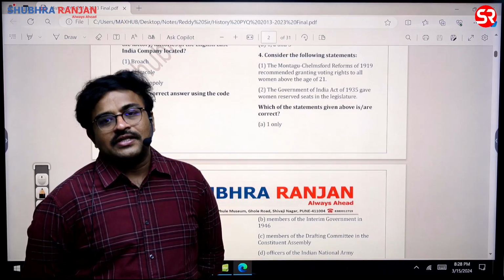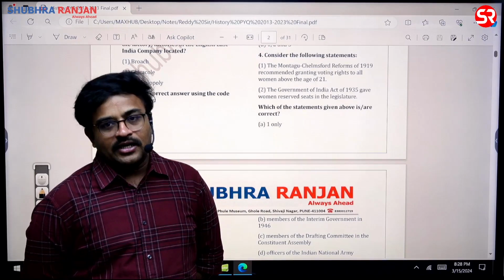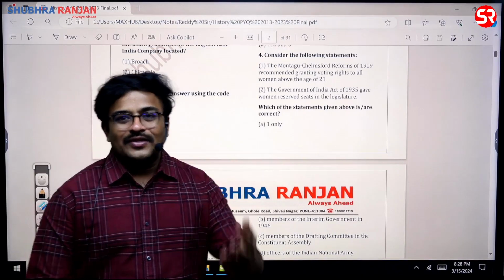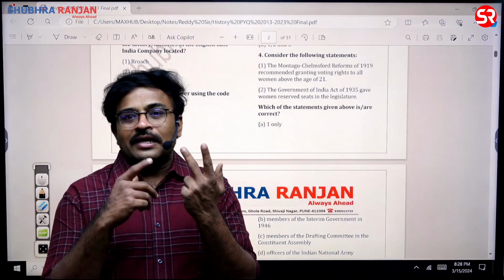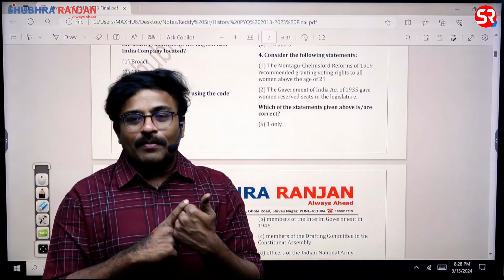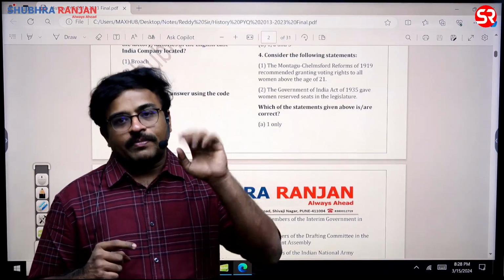Then along with the Sikhs, Anglo-Indians were given separate electorate. Indian Christians were given separate electorate. Europeans were given separate electorate. So this way, Indian Christians, Muslims, then Sikhs, then along with that the community of Anglo-Indians and Europeans. So all 5 communities got separate electorates, sir.